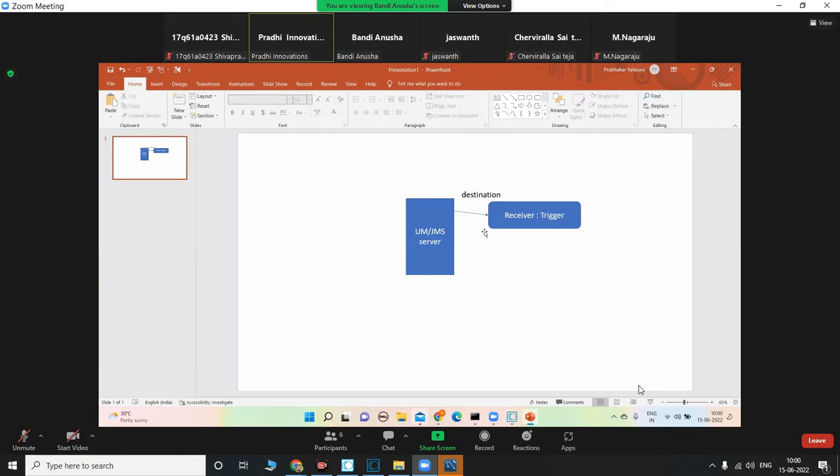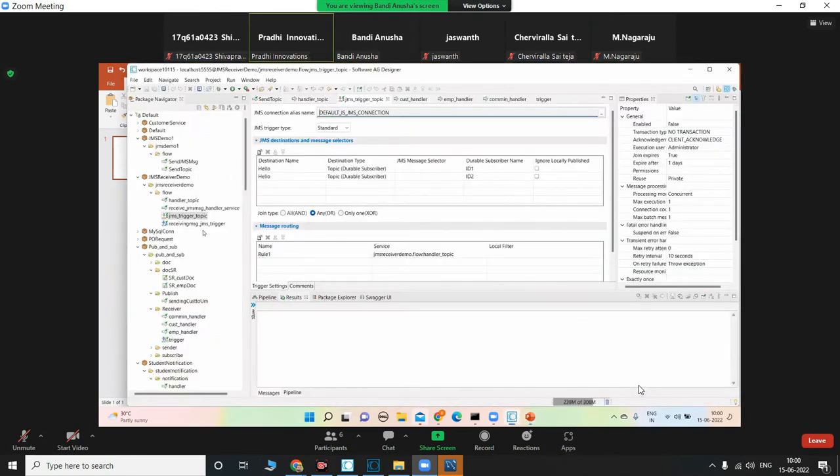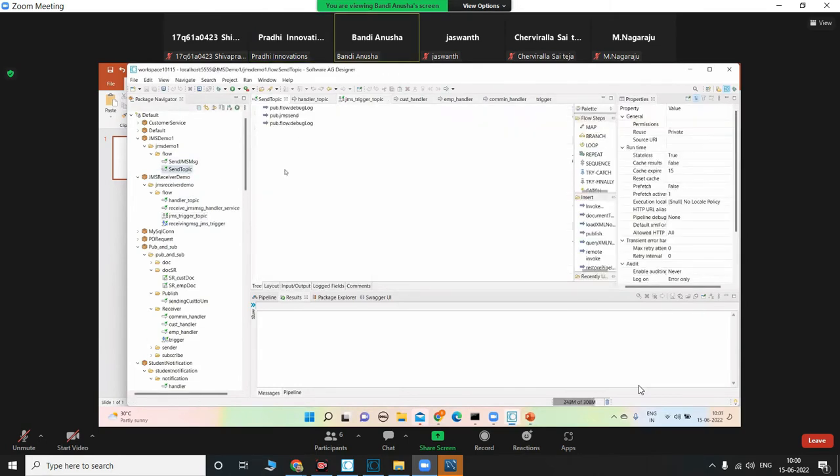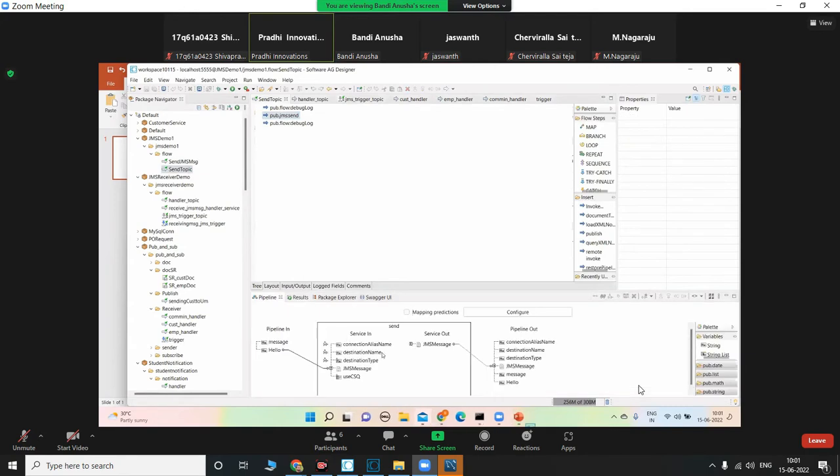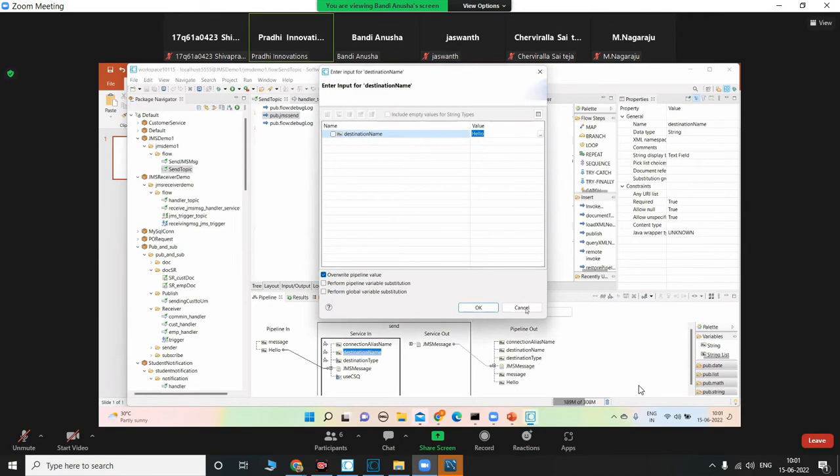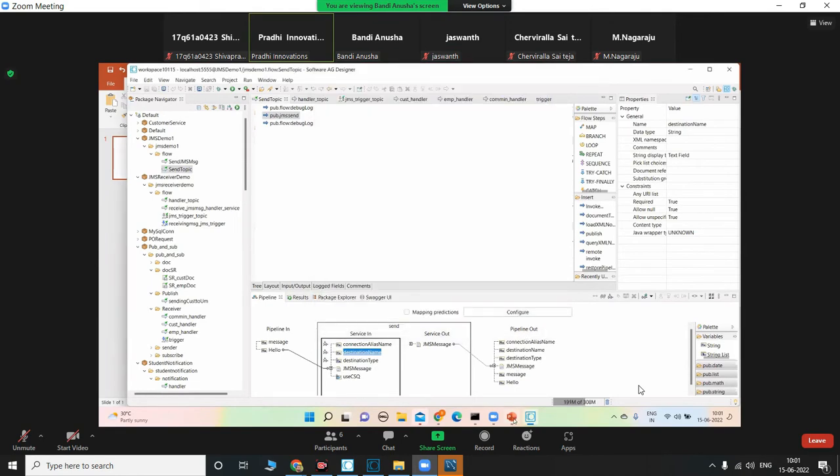If I have a destination, let's say the destination name is hello. If you created the hello destination, I need to see your code, how you are publishing. You are publishing this one, sending to a topic. Here you need to see the destination name, and you have given the destination name hello.